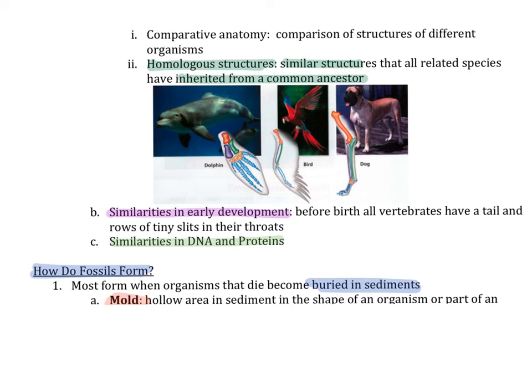The third piece of evidence he used was that he found that there were similarities in DNA and proteins between different animals and similar species. For example, according to the National Geographic, humans and chimpanzees share 96% of the same DNA. In fact, we are so similar with chimpanzees that the difference is 10 times smaller than the difference between mice and rats.